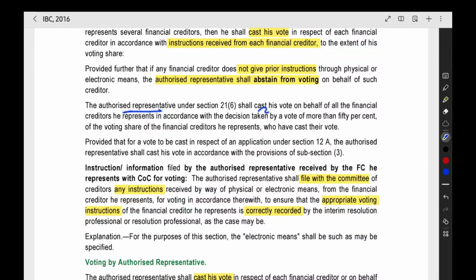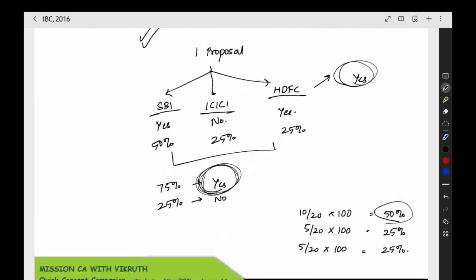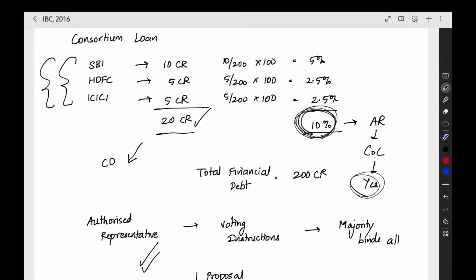The authorized representative shall cast the vote on behalf of all the financial creditors he is representing in accordance with the decision taken by a vote of more than 50% of the voting share of the financial creditors he represents who have cast their vote. Now here we can add one more thing. Here we are having one more bank, we can say Yes Bank. Yes Bank is there, but they are deciding to not vote.